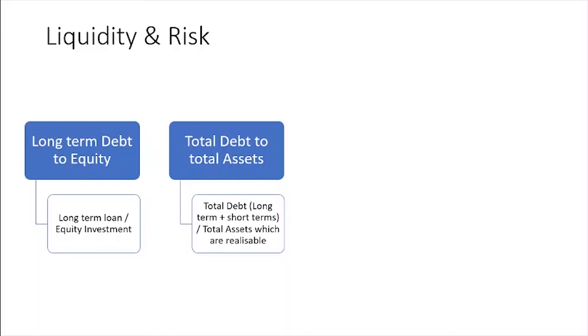Then total debt to total assets means what is the total debt? How much assets do I have? So what will this ratio tell? This ratio will tell how much buffer the debtors have. If you see in Lenovo, the total debt to total assets is very high because whatever asset they buy is actually coming from the loan. They don't have their own money, right? So the higher the ratio, the more risky is the company.